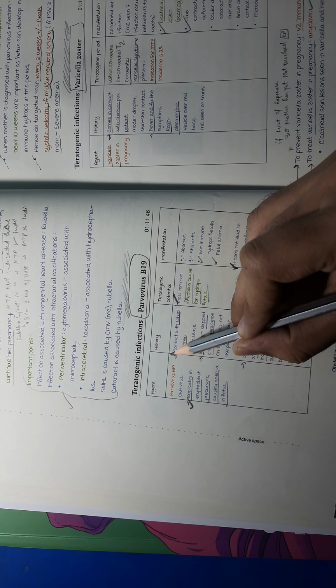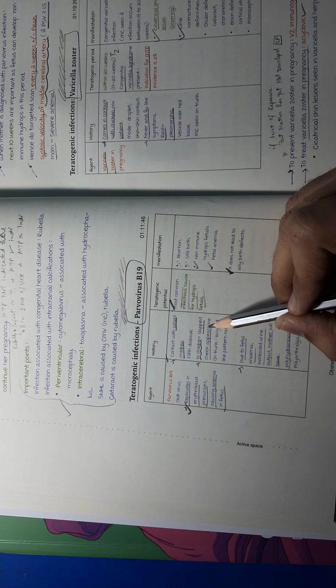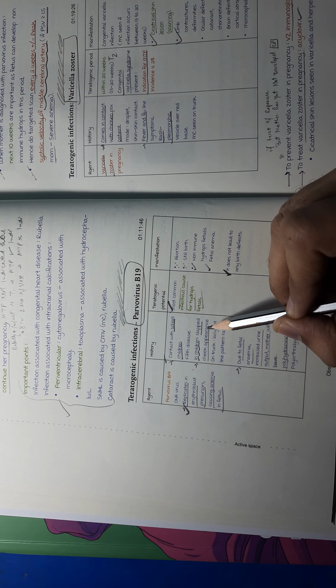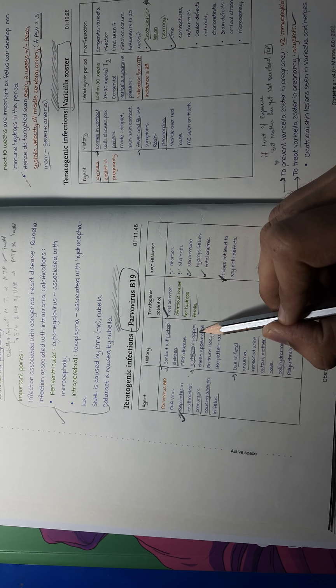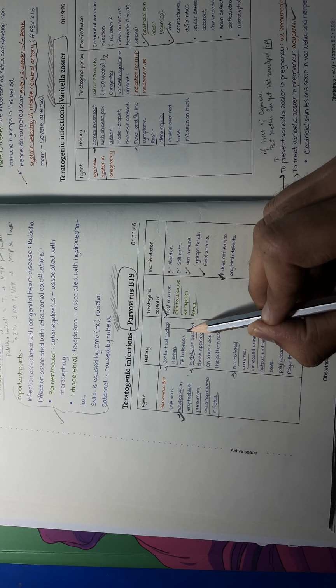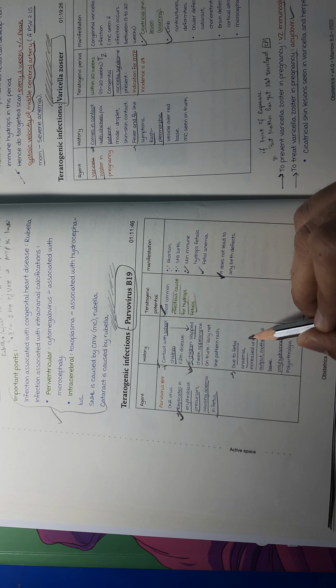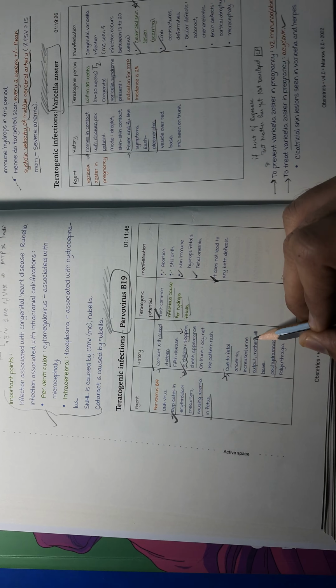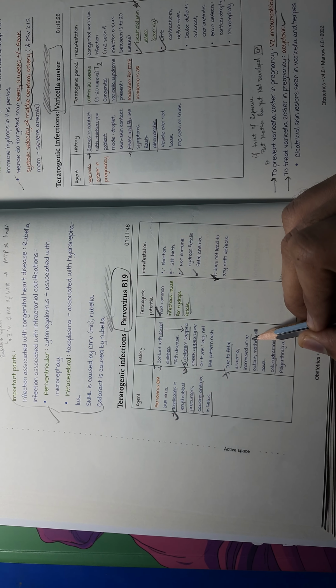Here there will be a history of contact with school-going children, and children that are infected by parvovirus have a slapped cheek appearance. So you can remember this with school-going children. Then, due to fetal anemia, there will be hemodilution.